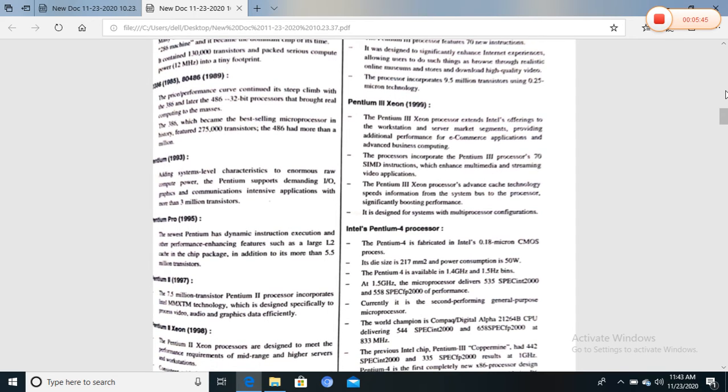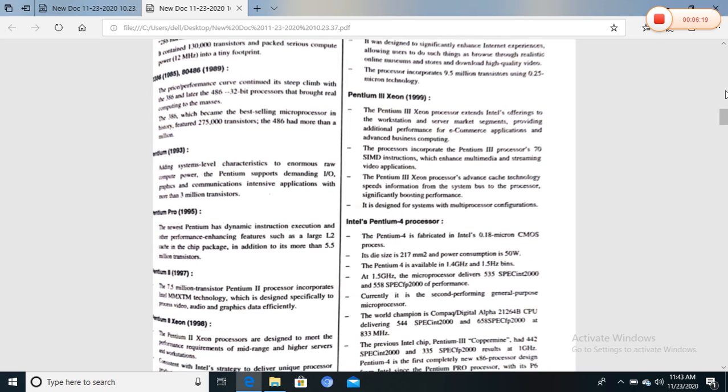Next is the Pentium II. In 1997 this next processor was developed, with 7.5 million transistors. The Pentium II processor incorporates MMX technology, specially designed to process video, audio and graphics data efficiently. Next is the Pentium II Xeon. In 1998, this processor was designed to meet the requirements of mid-range and higher servers and workstations.